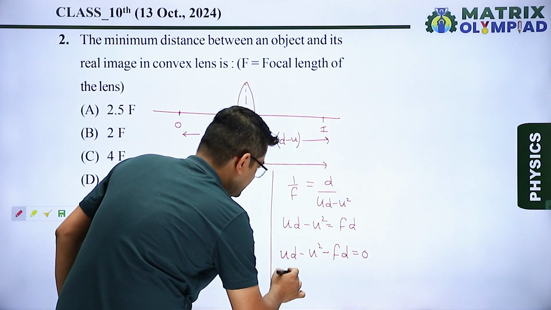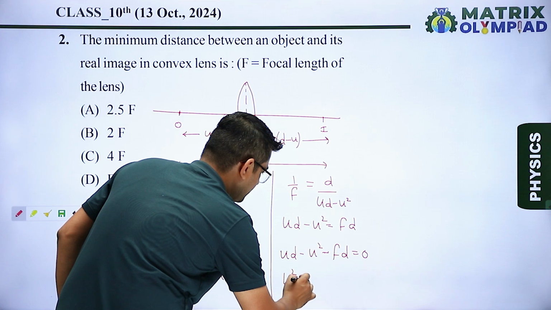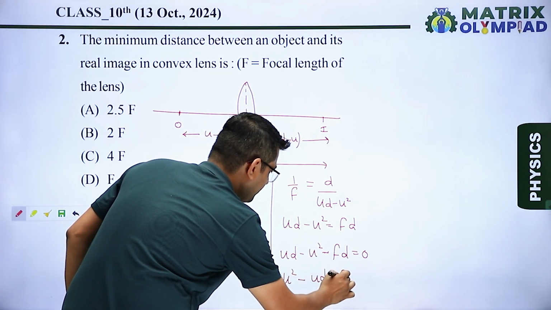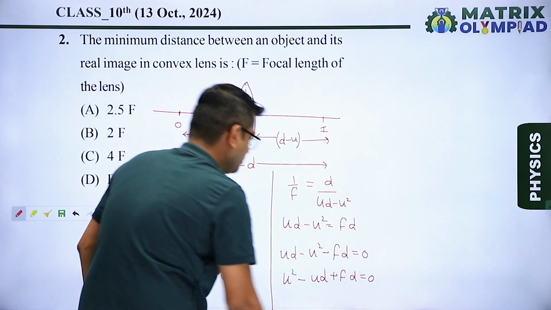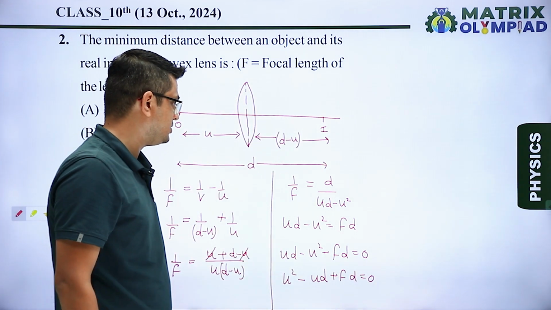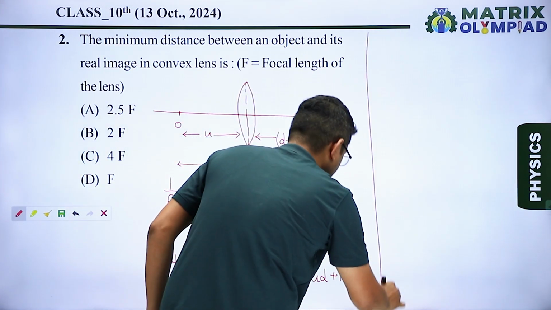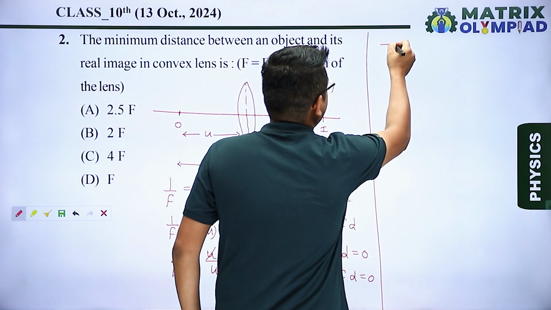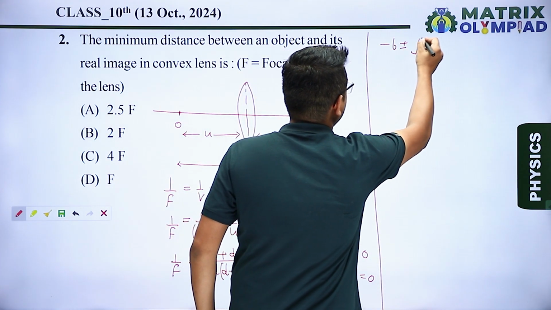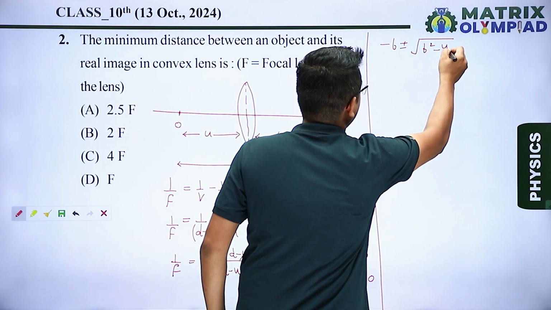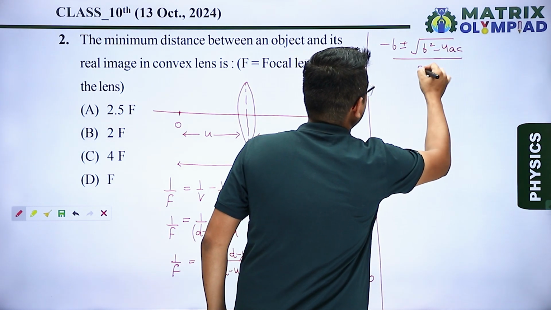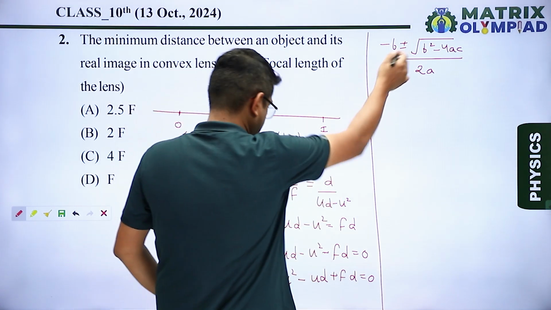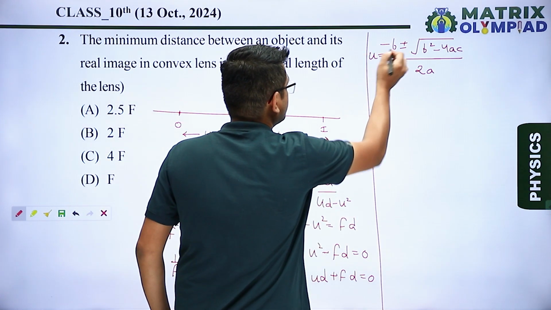Now rearranging it, we get U square minus UD plus FD, which is equals to 0. So here we are having a quadratic equation, and let us find its root. So using Sridharacharya formula, which is minus b plus minus root b square minus 4ac divided by 2a. Now putting the value, we know that the roots of U will be given by this formula.